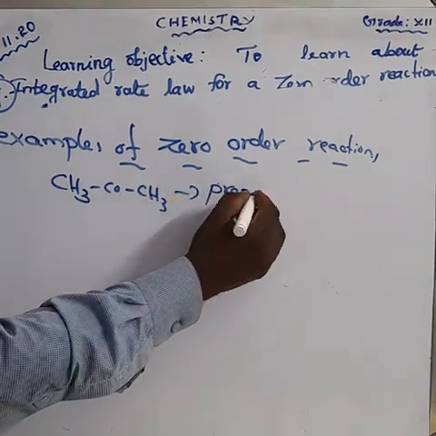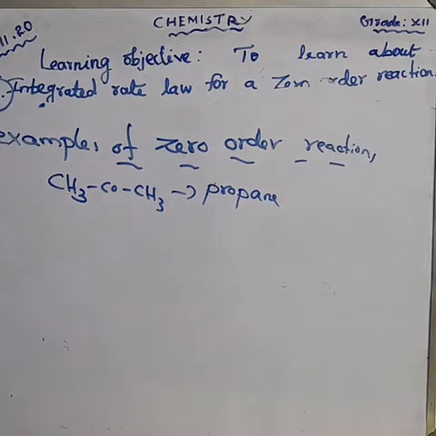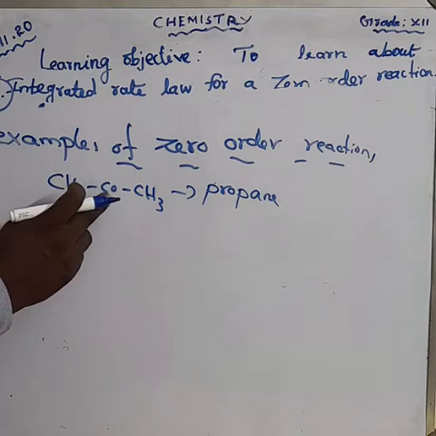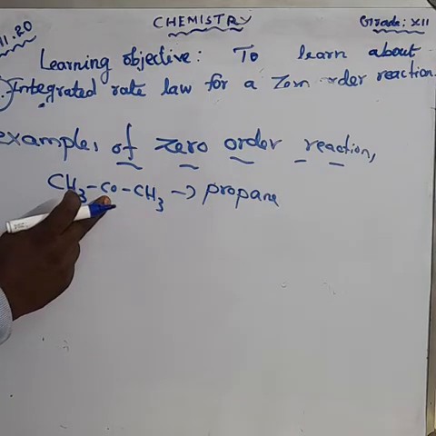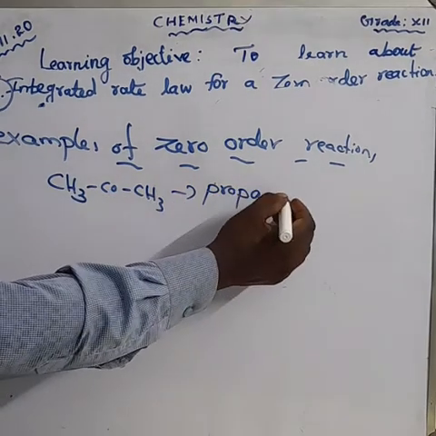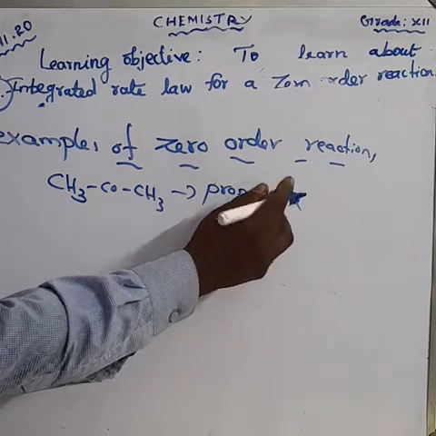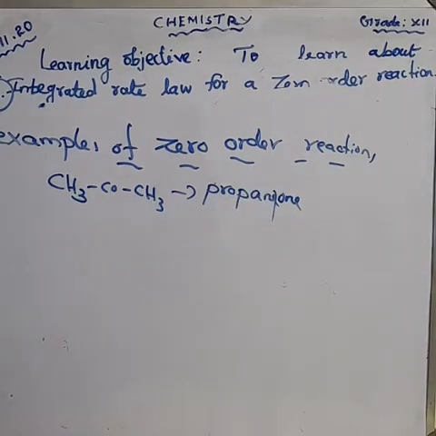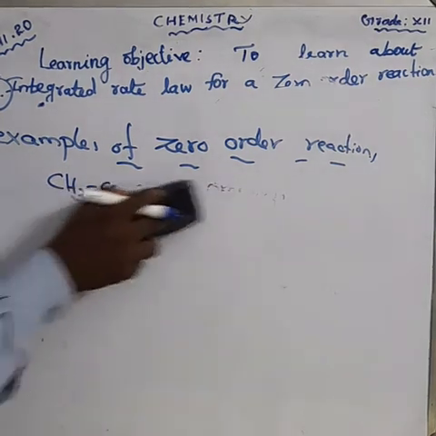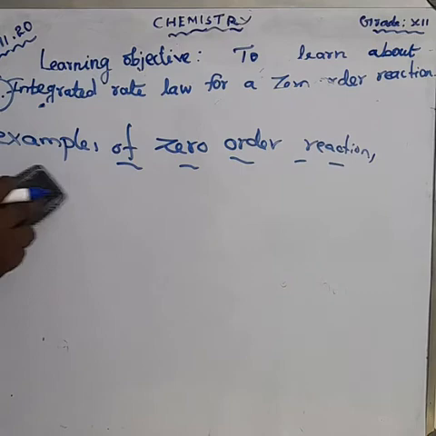Single bond means A, double bond means E, triple bond means I. Here having the functional group CO, so it ends with one, and E is dropped. So what's the name? Propanone. Don't forget that, the IUPAC name for acetone.